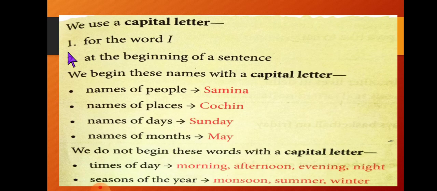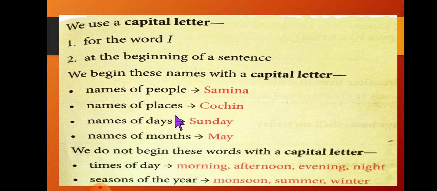So let's see. Number 1, for the word I, we use a capital letter. At the beginning of a sentence, we use a capital letter, so the first letter should always be capital. We begin these names with capitals. Names of people, any person's name: Ram, Sita, Seema, always first letter capital.